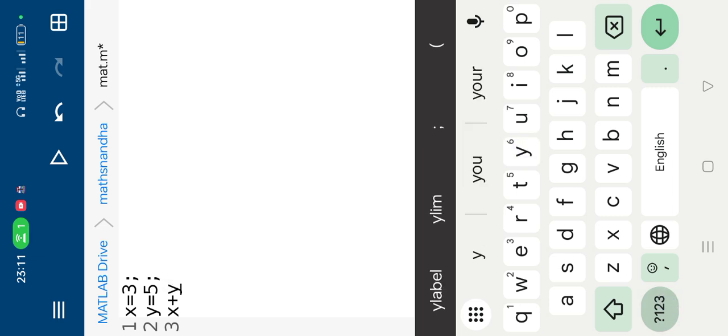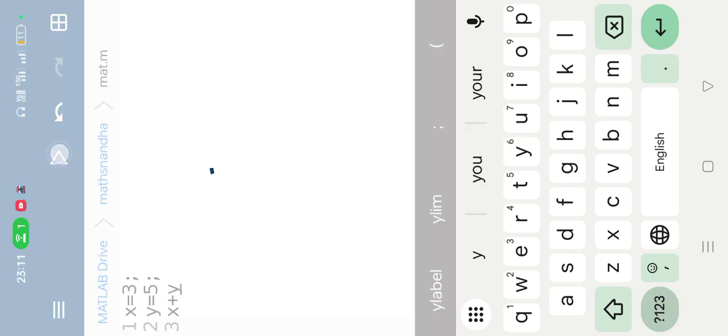After typing the commands in the workspace, click this triangle. It will execute the MATLAB program and display the result like this.